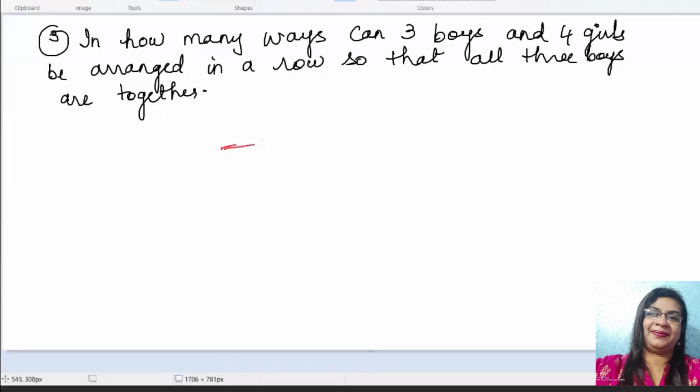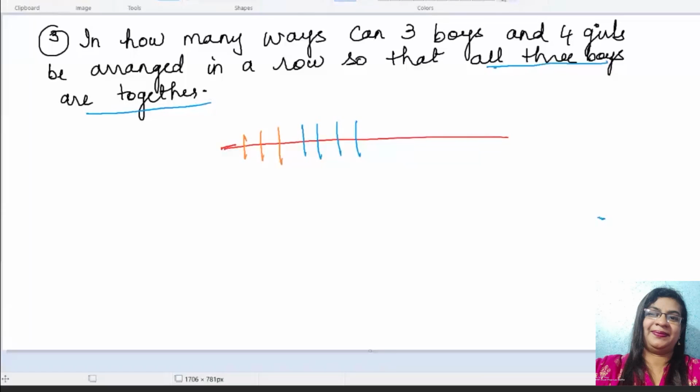In how many ways can 3 boys and 4 girls be arranged in a row so that all 3 boys are together. Okay, let me explain this question.